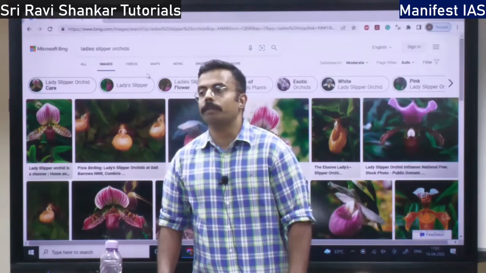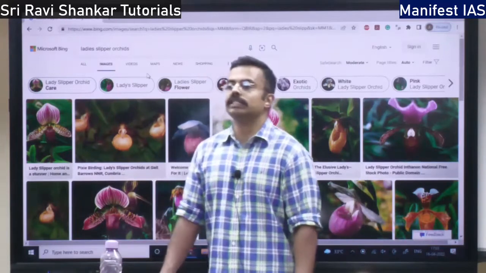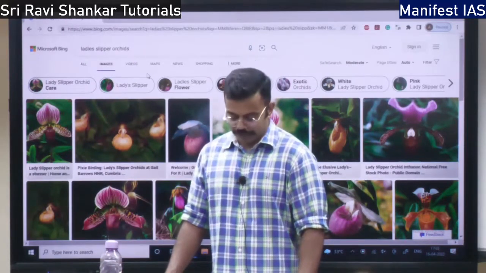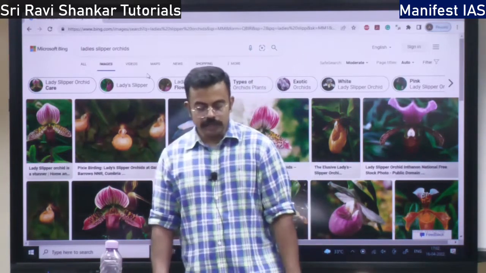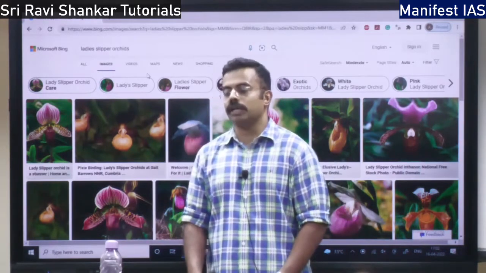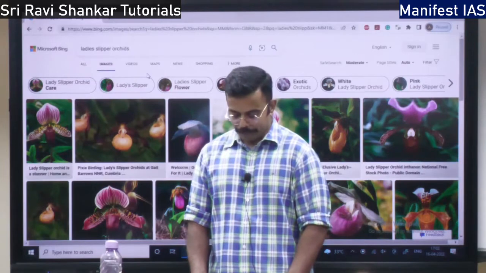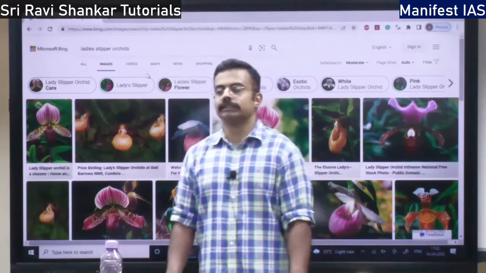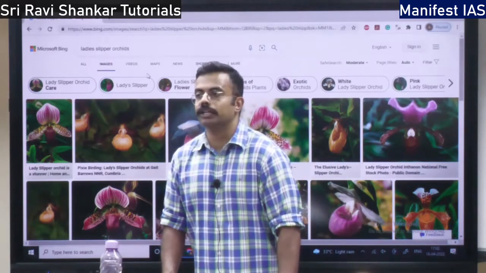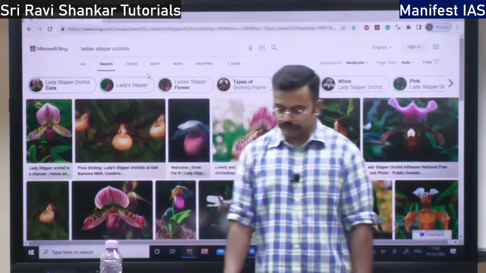Then the crown of the plant. Crown means the top layer, right? It is going to provide shade, and crown is the place where the leaves manufacture food, photosynthesis, and where transpiration also takes place. Then leaves. What are the functions of the leaf? Leaf is called the food factory of the plant. What is the pigment present in leaves? Chlorophyll, green pigment, right? Because of photosynthesis, carbon dioxide and water are converted into what? Sugar and oxygen. Sugar and oxygen are given out.